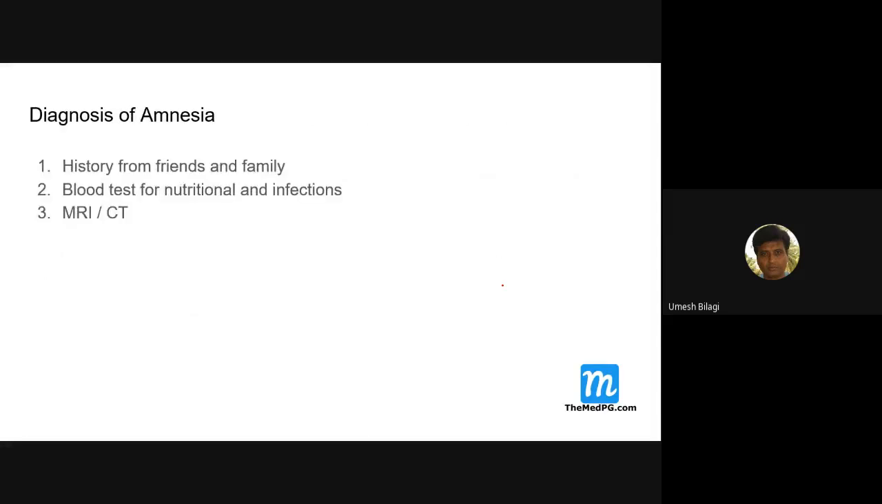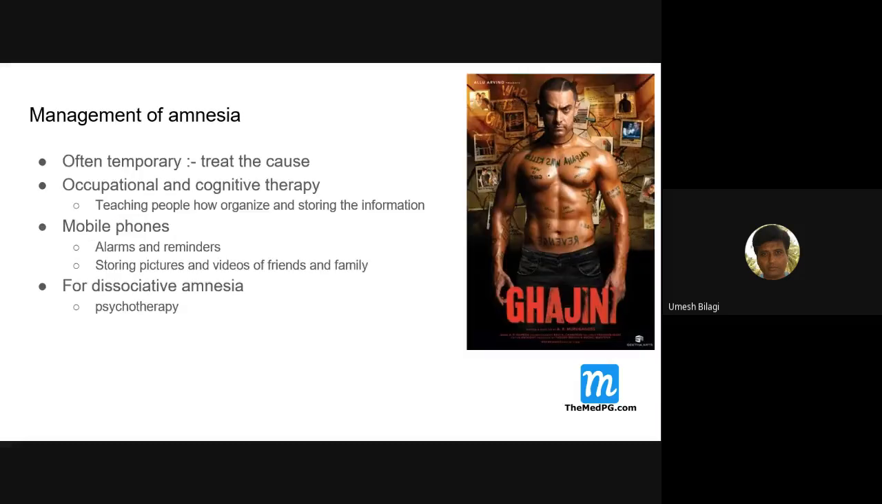Diagnosis of amnesia now. How to diagnose amnesia? You will definitely depend on the history given by friends and family. You will have to do tests for nutritional deficiency, look for any infections, and do imaging, MRI and CT. They are the ways to diagnose amnesia. And management. What are these marks in the Ghajini movie? You can see he has written his girlfriend's name, the villain's name, their previous history to recognize. Yes, that's the treatment, in fact.